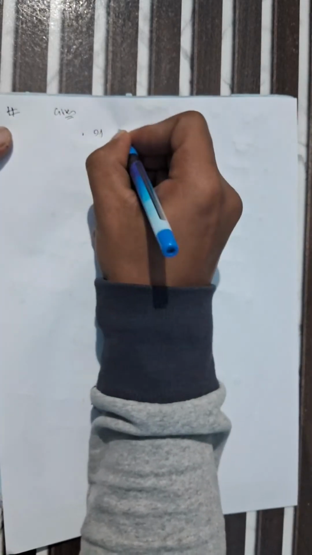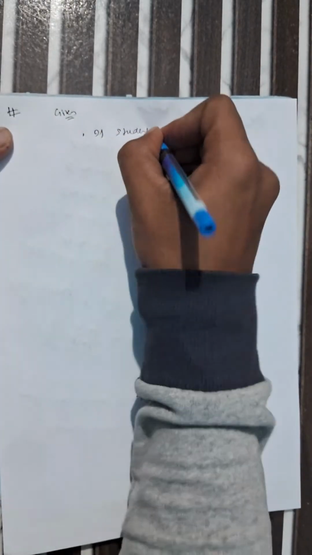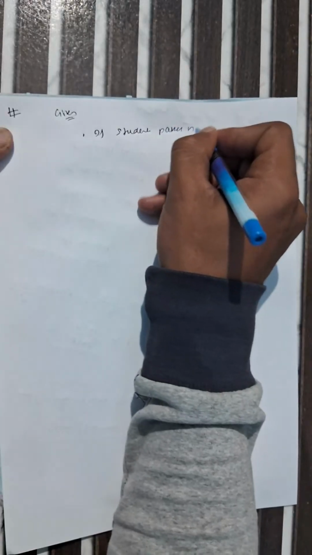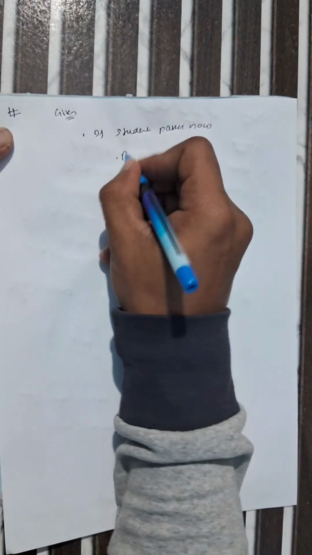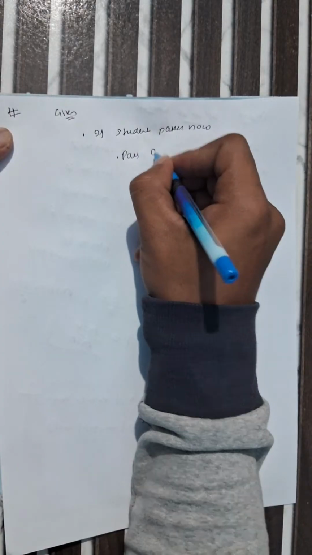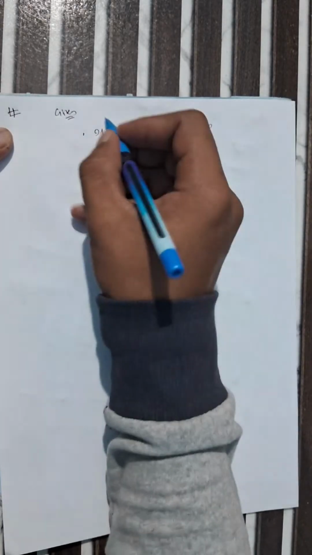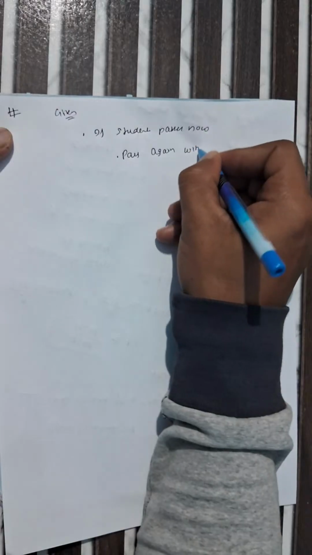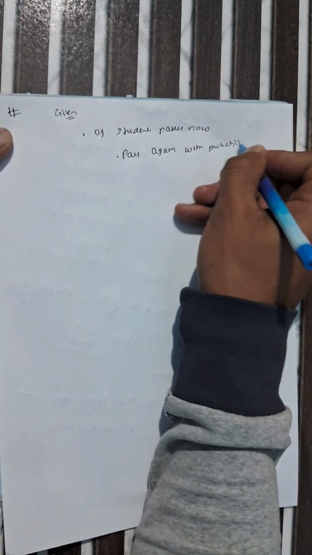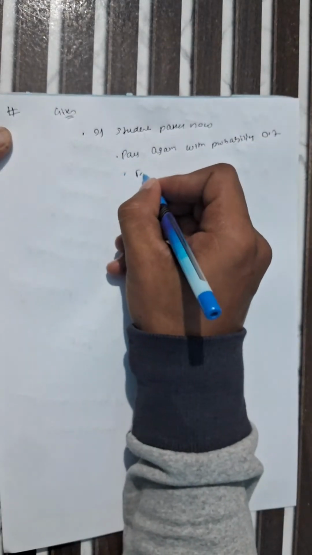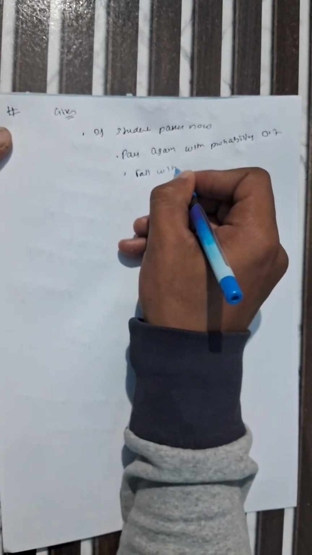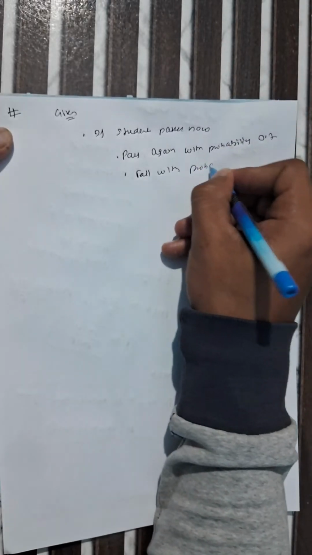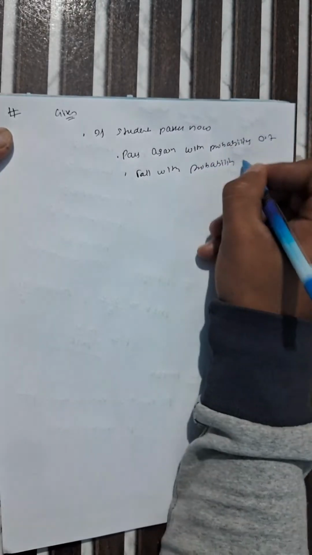So I can write the data here for better understanding. If a student passes now, pass again with probability 0.7 and fail with probability 0.3.